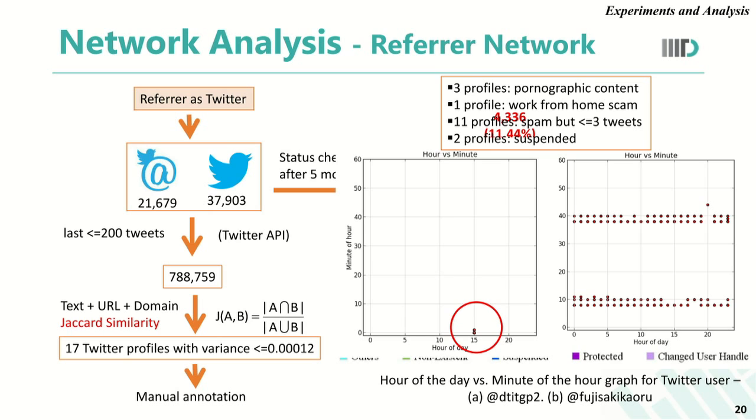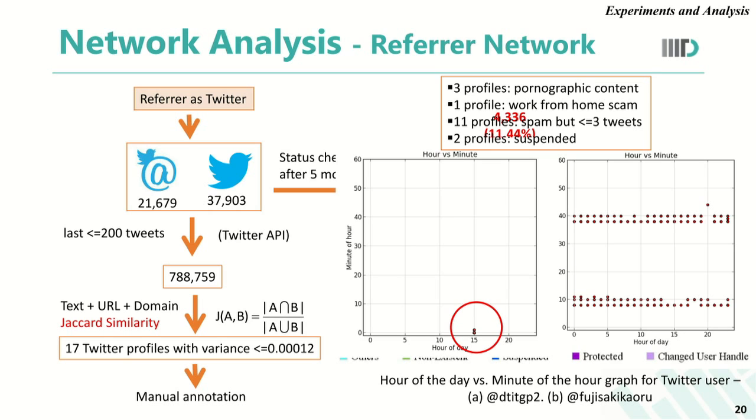On manual annotation of these 17 profiles, we found that 3 of these profiles spread pornographic content. One of these profiles had a work from home scam. 11 profiles were also related to spam but had less than or equal to 3 tweets, so we ignored them. And lastly, 2 of the profiles were suspended by Twitter. So all the 17 profiles show a high level of similarity on the basis of text.